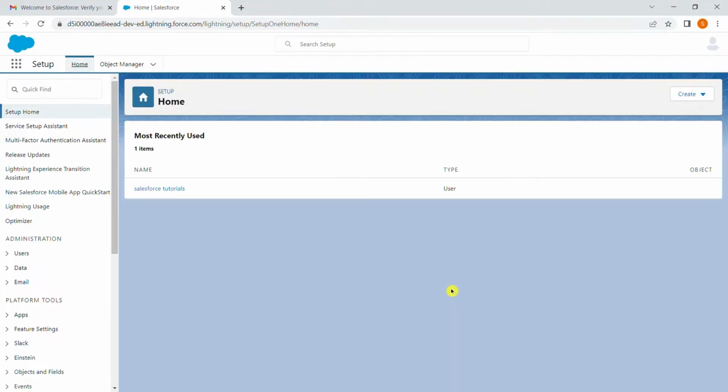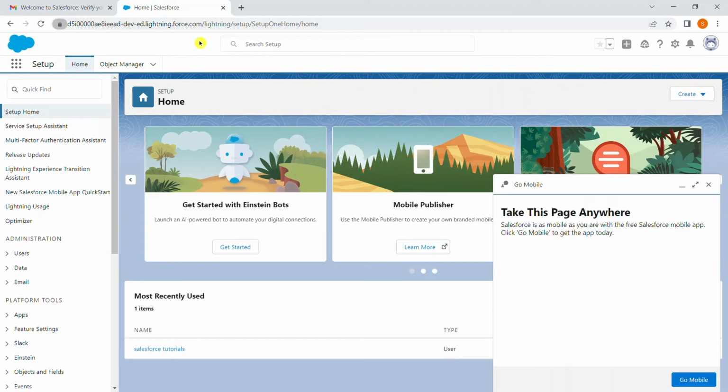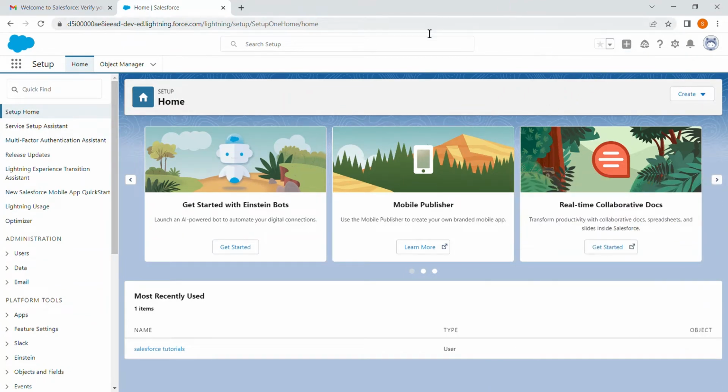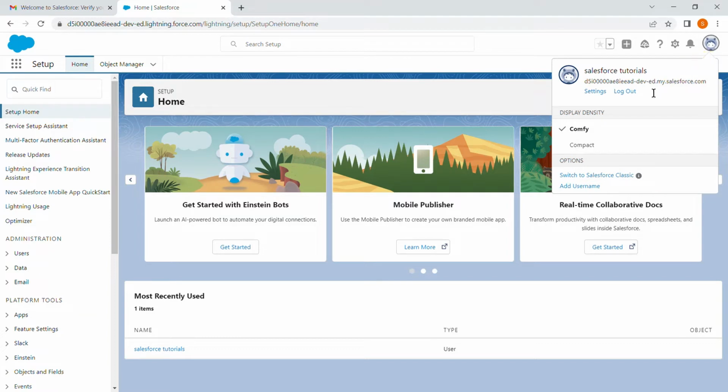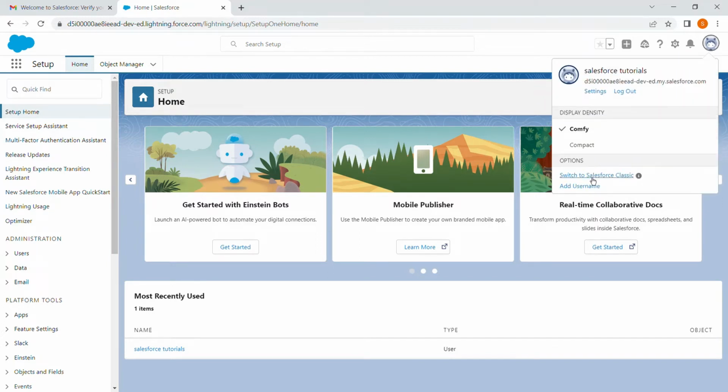And here it is, the Salesforce developer account. Salesforce is automatically opening, giving the Lightning page. Here it is. And we can move to Classic if we need, but currently there is no company that needs to work with Classic. So I'll show you how to move to Classic.